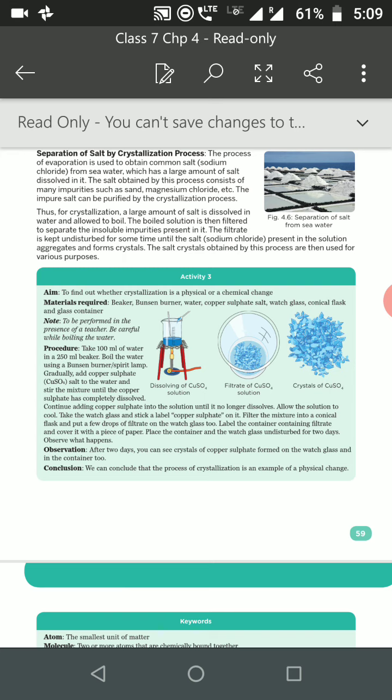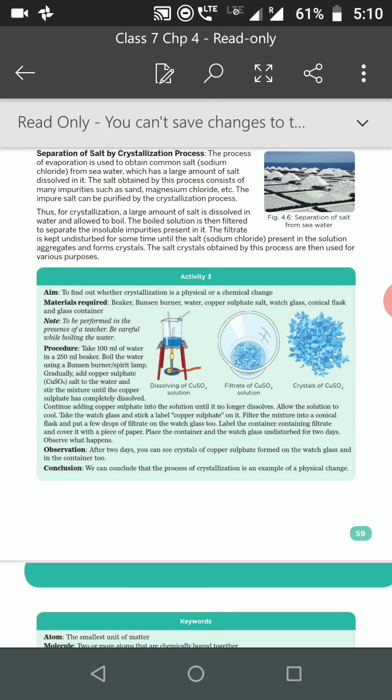Okay, so in this activity, take 100 ml of water in a 250 ml beaker, boil the water and add copper sulfate salt to it, and stir the mixture until the copper sulfate has dissolved. Continue adding the copper sulfate into the solution until it no longer dissolves. Allow the solution to cool.